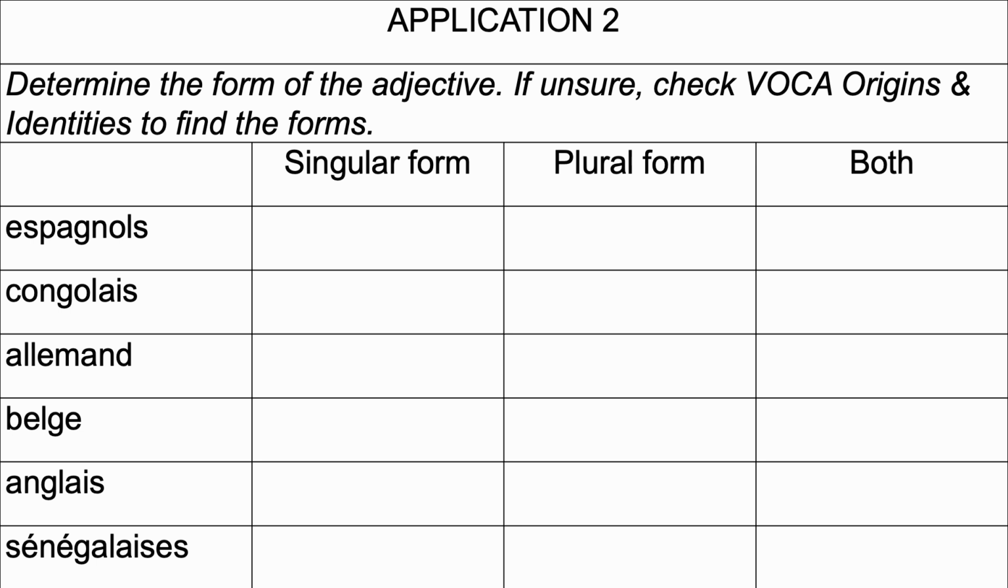Espagnol ends with an L in the singular form. So here we have the plural form. Congolais ends with an S. So this is both the singular and plural form.